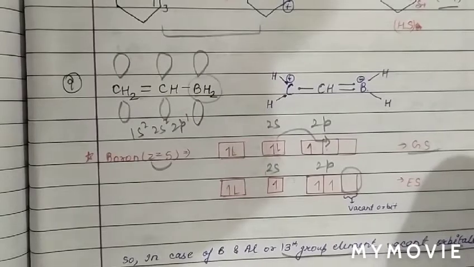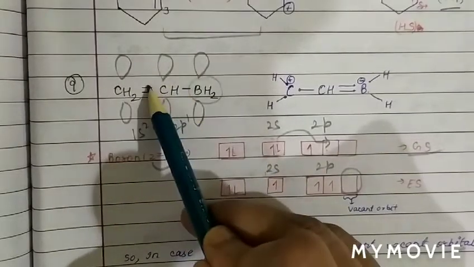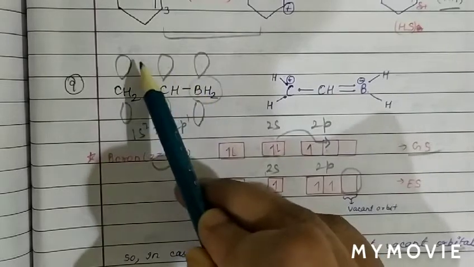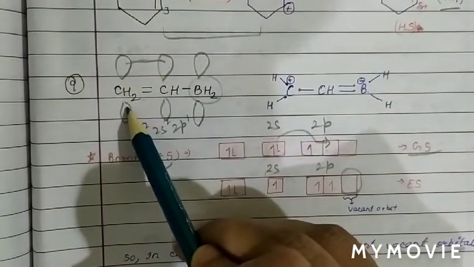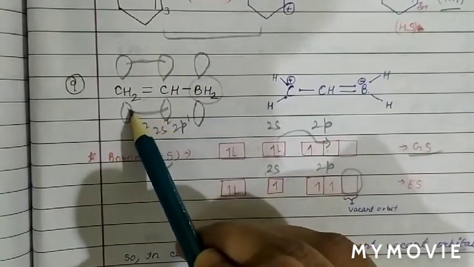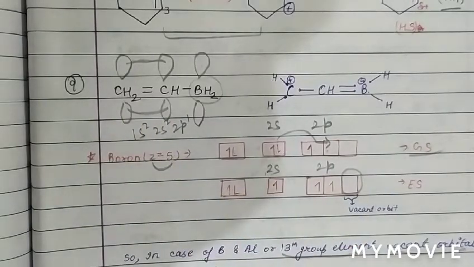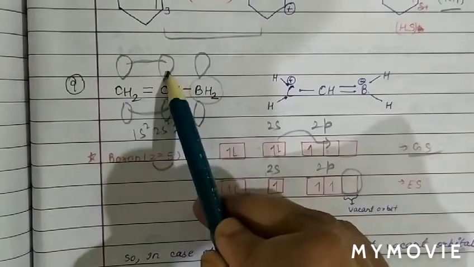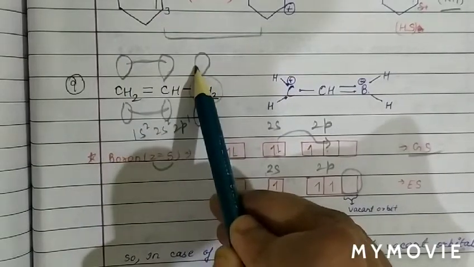How can resonance take place? This pi bond will shift to this one, because this is the vacant orbital and this is the electron pair which is bonded through a pi bond. So now this pi bond will shift in between carbon and boron.